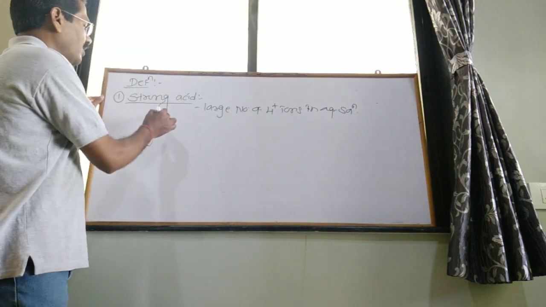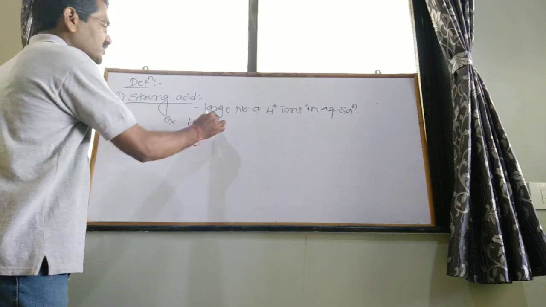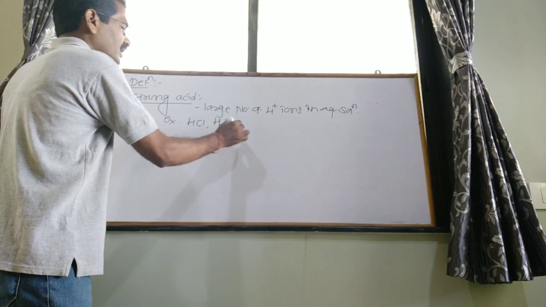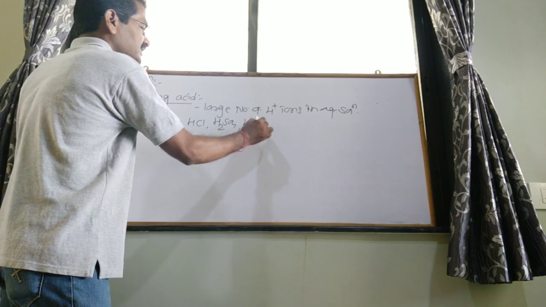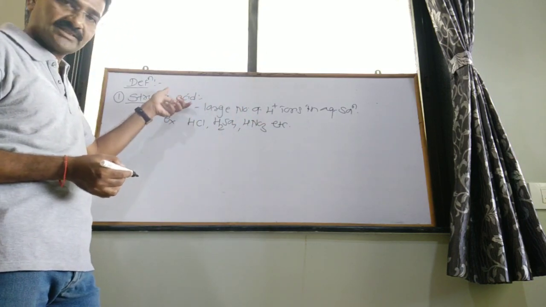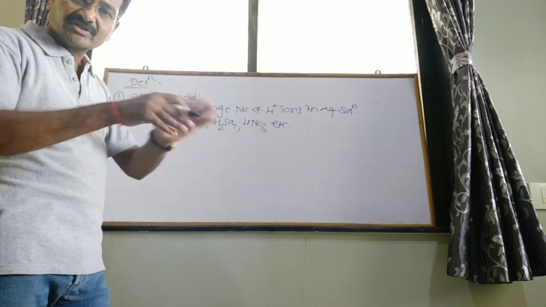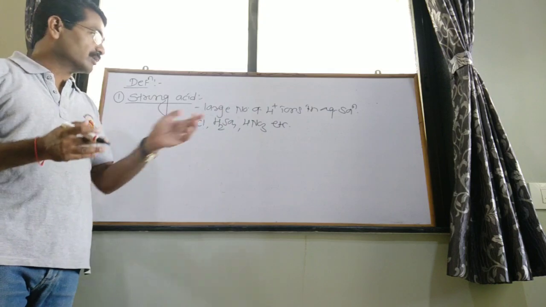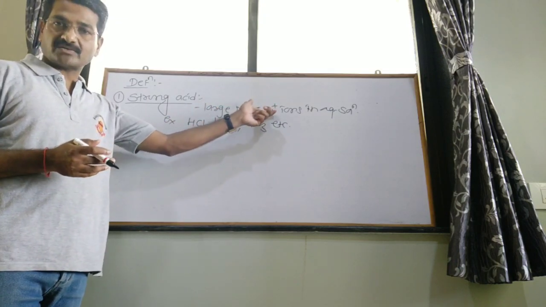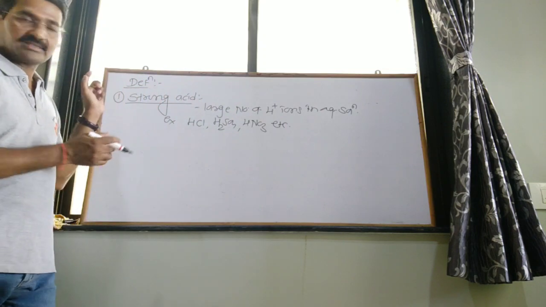Examples of strong acids: HCl, H2SO4, HNO3, etc. All these are strong acids. Why? Because whenever they dissociate in aqueous solution, they give a large number of H plus ions, hydrogen ions.